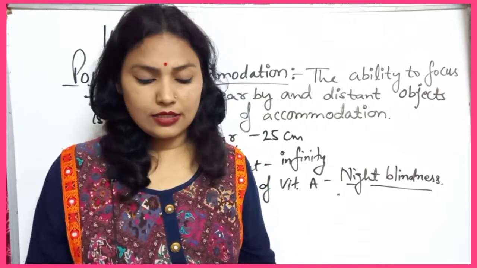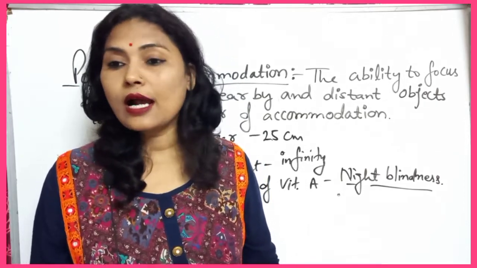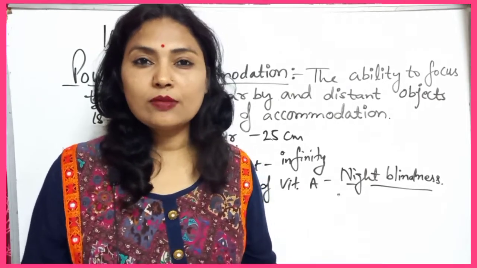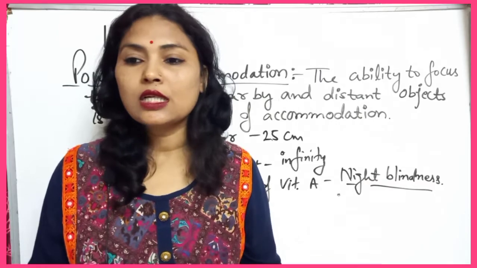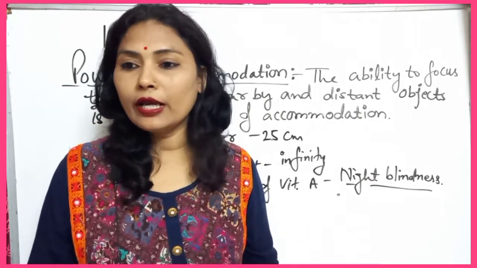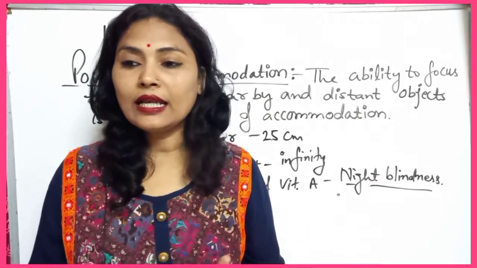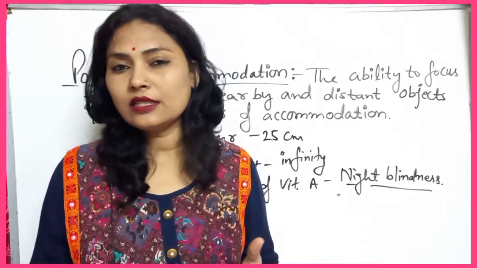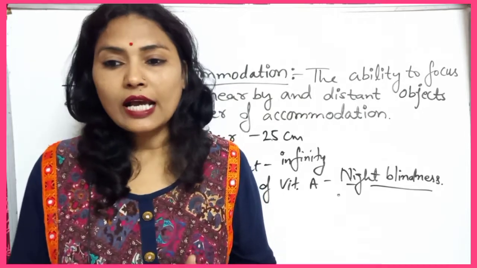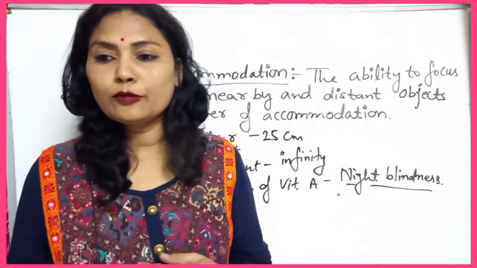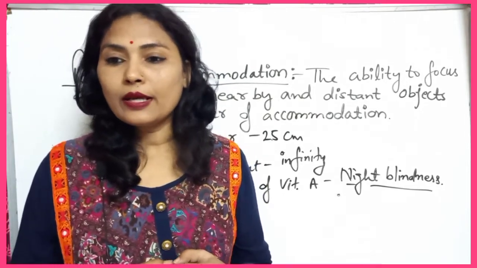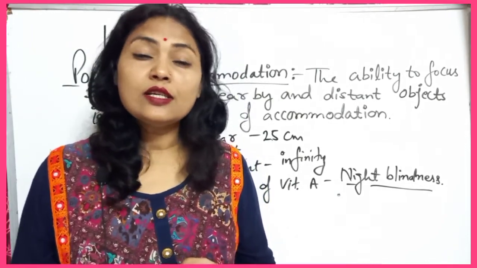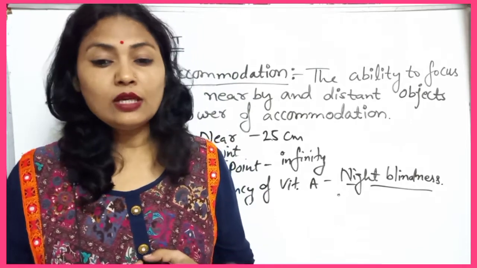What are these fruits? They are carrots, broccoli, green vegetables like spinach, then cod liver oil, eggs, milk, cheese, etc. That person can eat these, then we will not suffer from night blindness. Red colored fruits like mango and papaya are also good sources of vitamin A. So we should eat these fruits that are rich in vitamin A.